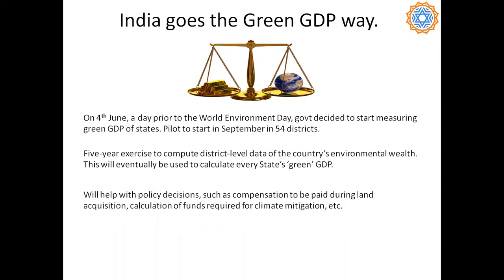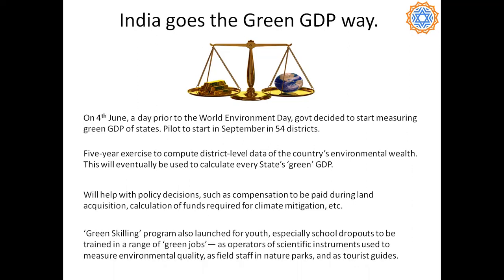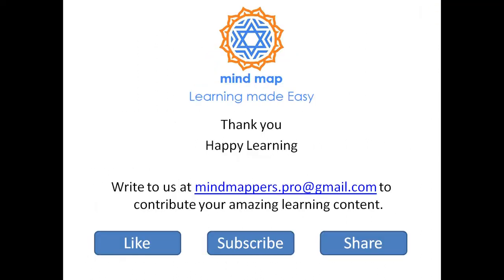It will help in policy decisions such as compensation to be paid during land acquisition, calculation of funds required for climate mitigation, etc. The government is also starting a green skilling program for youth, especially school dropouts, to be trained in a range of so-called green jobs, for example, as operators of scientific instruments used to measure environmental quality, as field staff in nature parks, as tourist guides, etc. So as we see, green GDP is a very good way of looking at development and not just measuring it in terms of monetary value, but also its environmental impact.